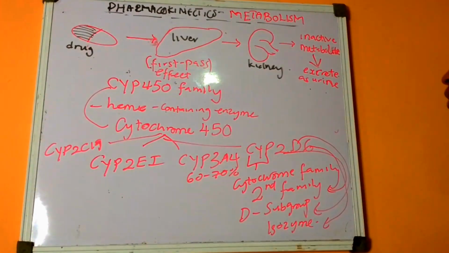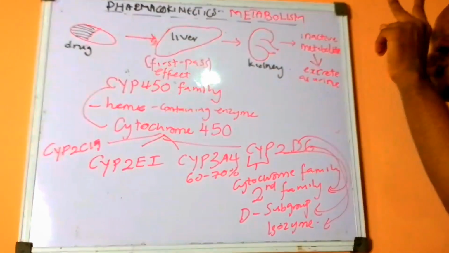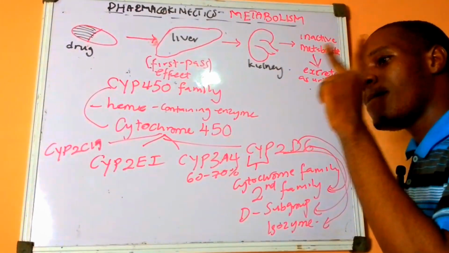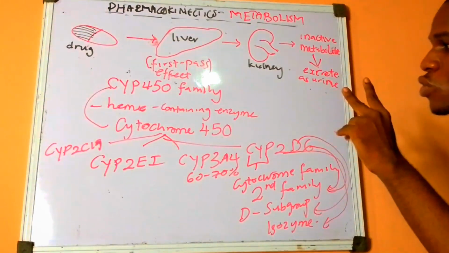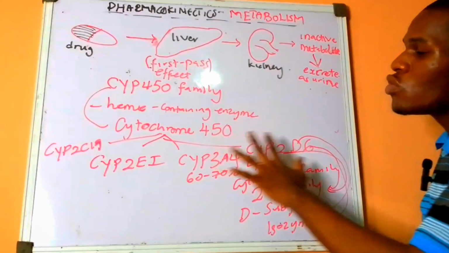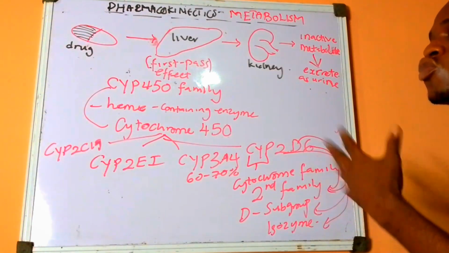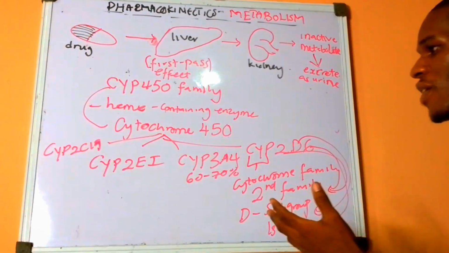So basically, the metabolizing of drug undergoes two main conversions.